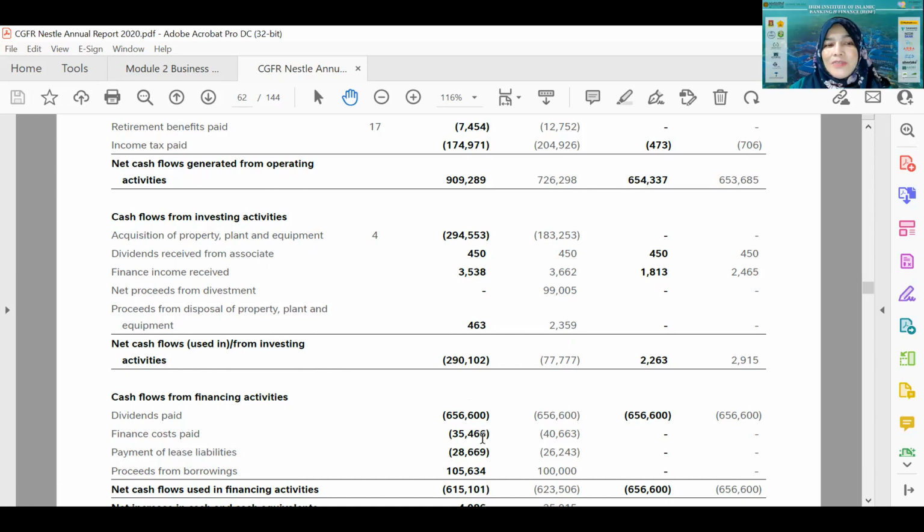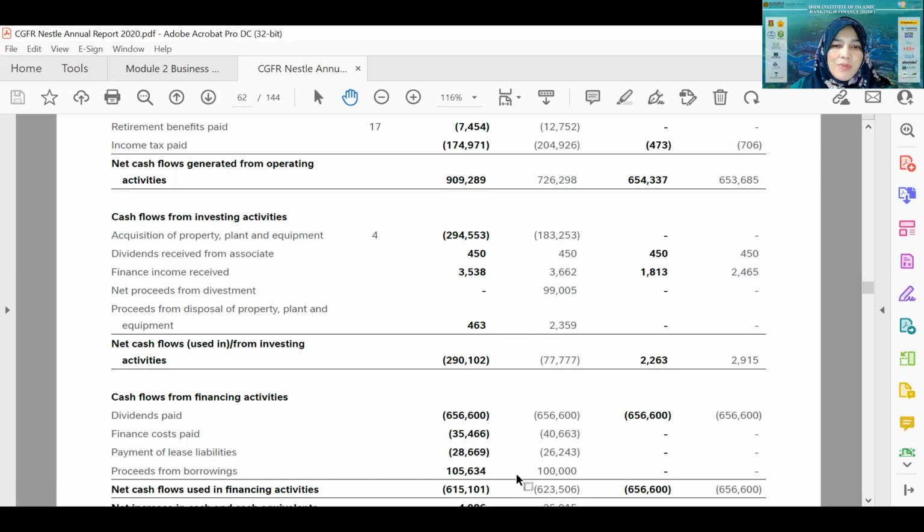Because it is money going out to pay the bank, that's why it is reported as negative. And then payment of lease liability. Lease liability is about the amount of rent for items on rental, and they need to pay the lease, right? So this is money going out as well.